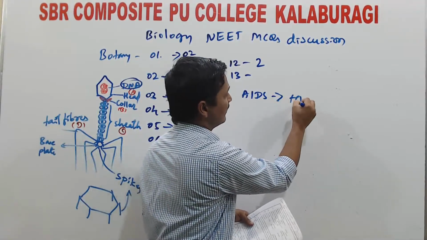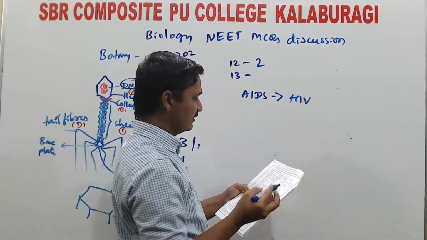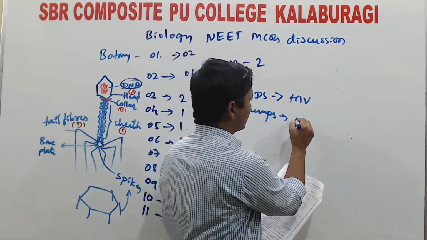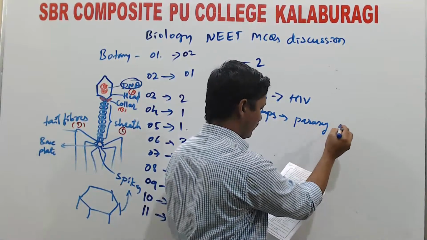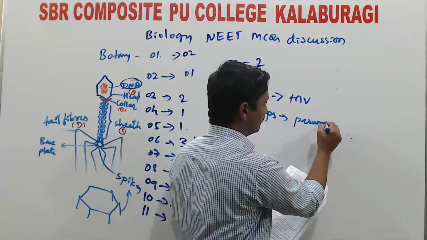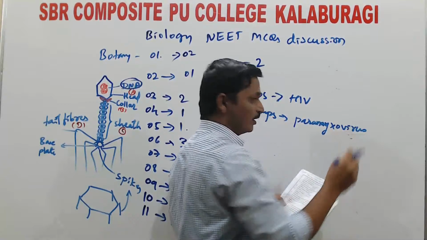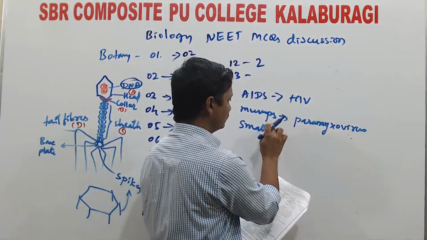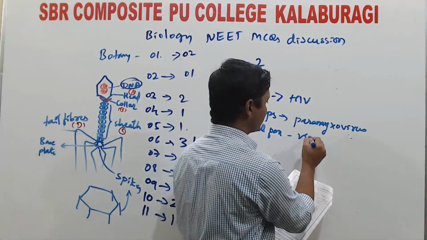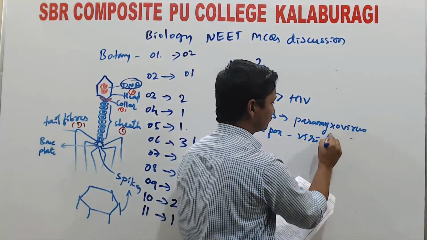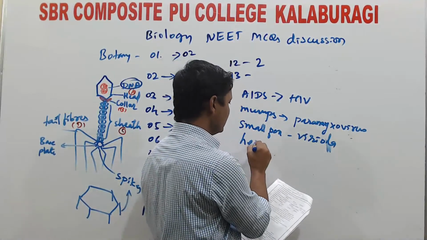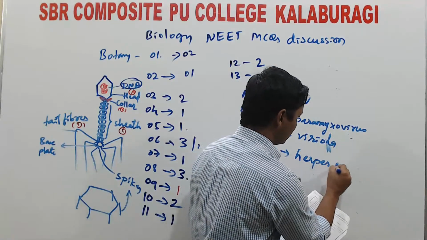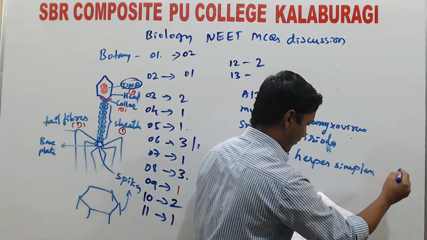Then they gave mumps, caused by paramyxovirus. Smallpox in the second option is caused by the variola virus. Then herpes is caused by herpes simplex virus.